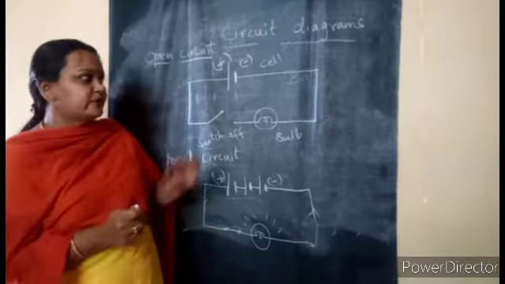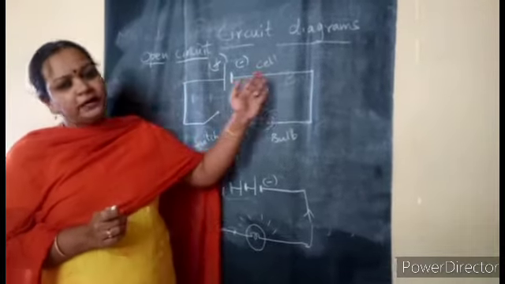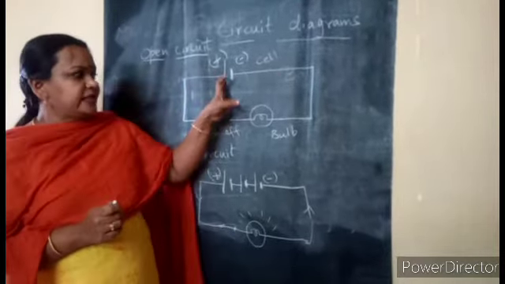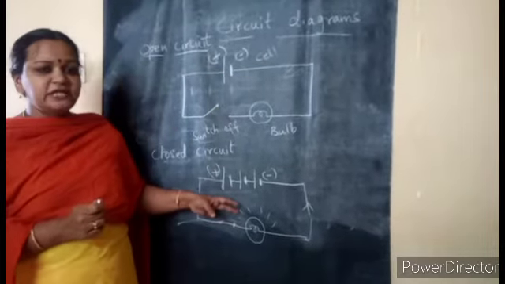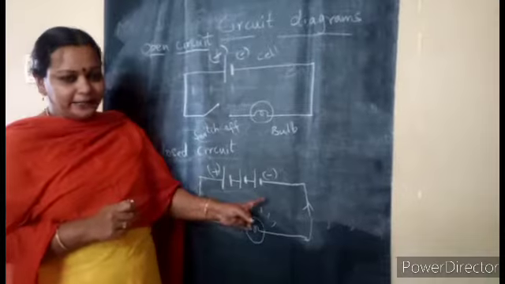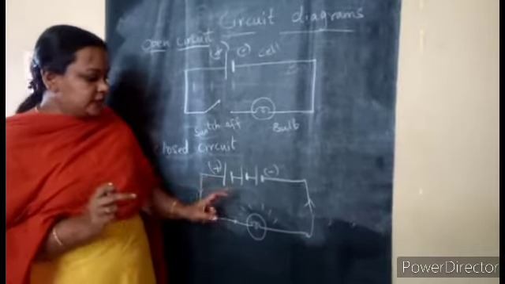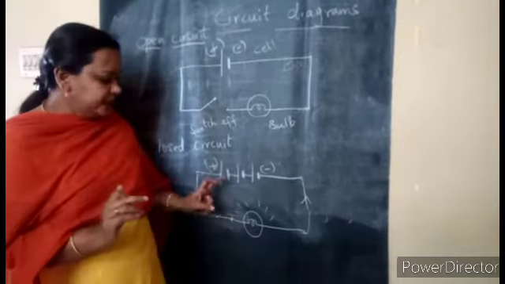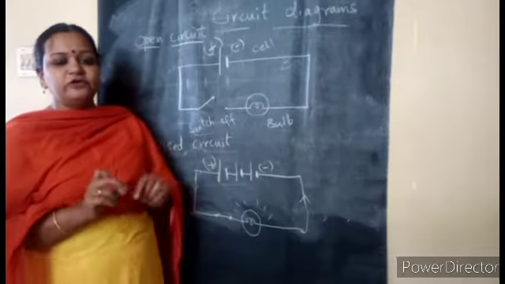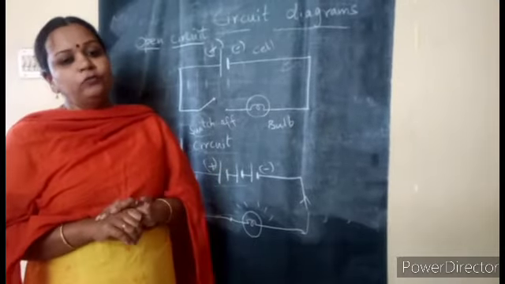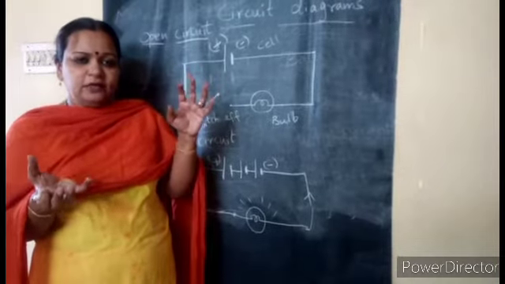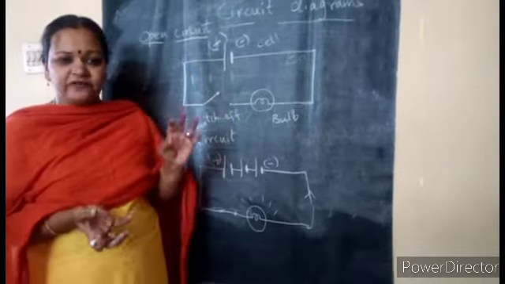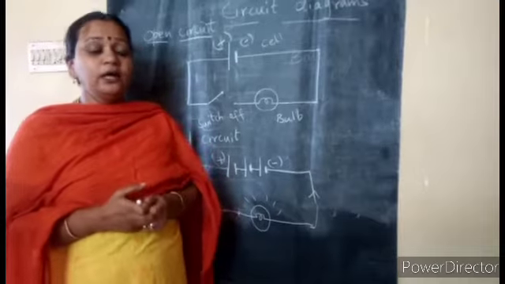Generally, conventionally, it is from the positive terminal to the negative terminal. So a cell will have two terminals, positive, negative. So when two or more cells are combined, it is called a battery. When connecting the cells, the very important thing is the negative and positive, such a way that when you connect only, there will be the flow. When we say flow, that word itself means something has to be maintained. So we are maintaining here the potential difference, which you will be learning when you go to the higher classes.